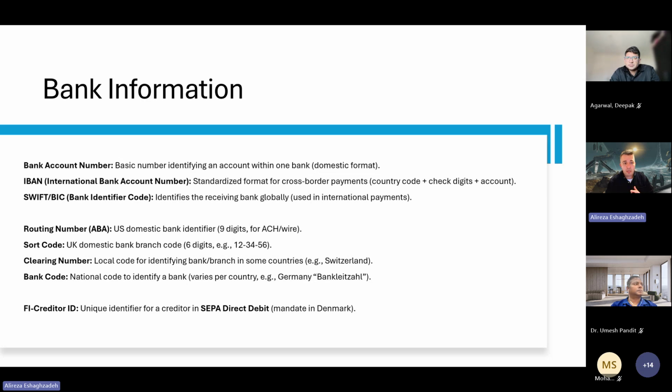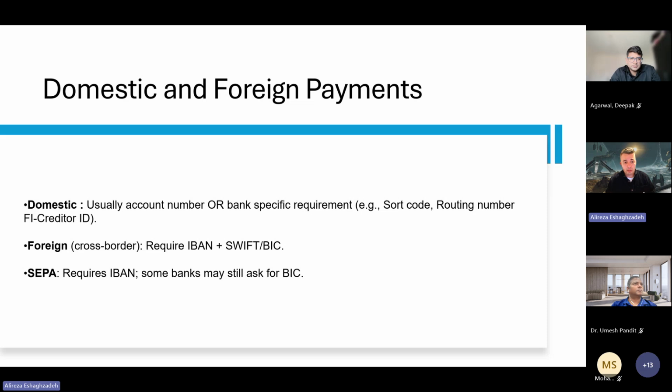For example, in some countries, such as Norway, the bank account number is enough for a domestic payment. But in the UK, you need to have a sort code. In some other countries, you need a bank code, for example in Germany. So make sure you provide all of this information on the bank account table. The main thing is to make sure the information you are registering as bank information is valid. The next part is differentiating between domestic and foreign payments.